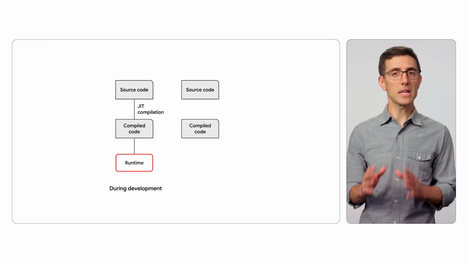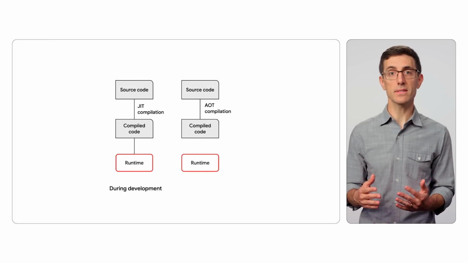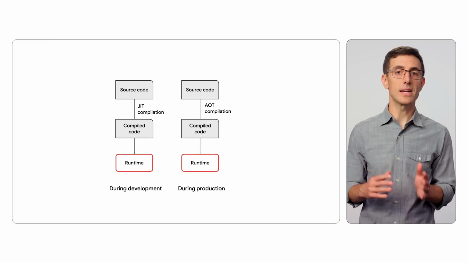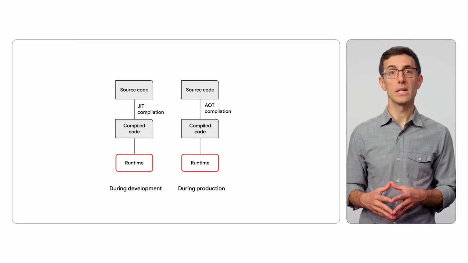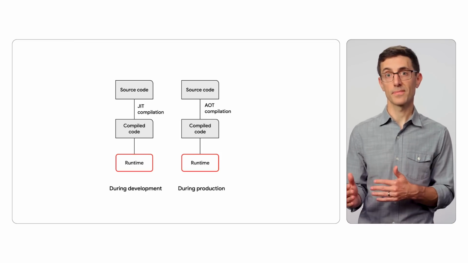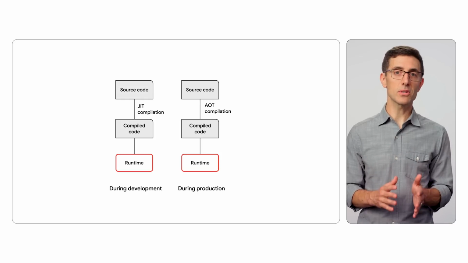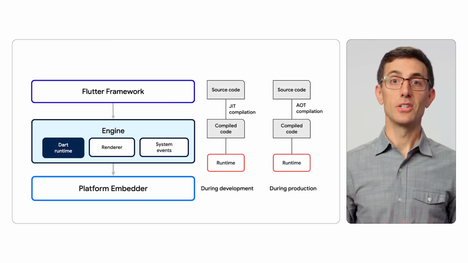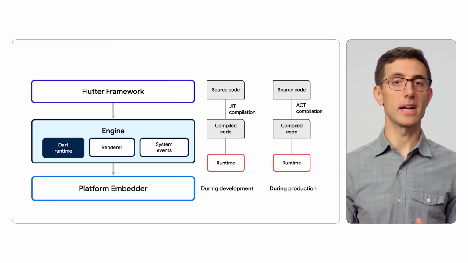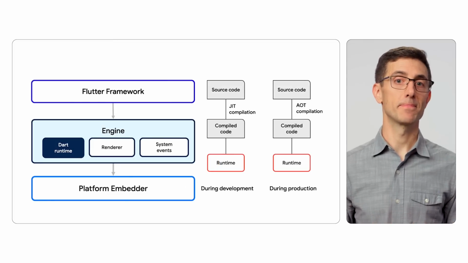Second, we think the best choice for apps with a rich user interface is to use a programming language that is ahead of time, also known as AOT, compiled to machine code when the app is built for production. That way, when an end user launches the app, it's ready to run at full speed instantly. Dart checks both of these boxes very nicely, and so it was a perfect fit.